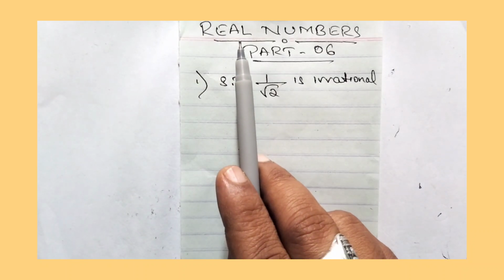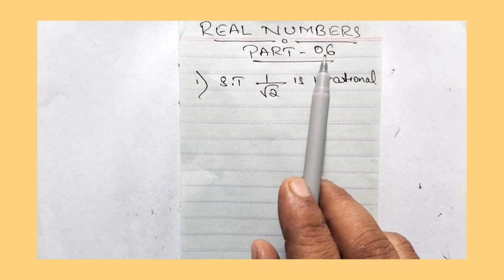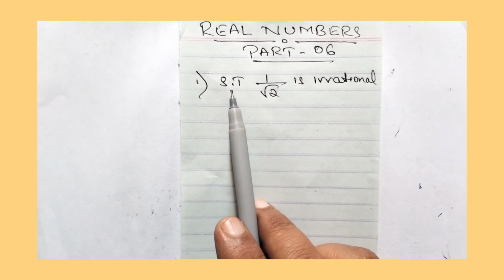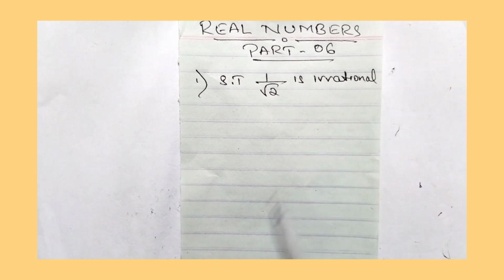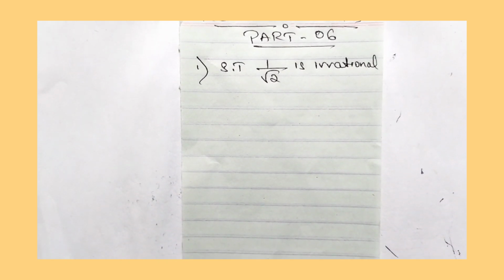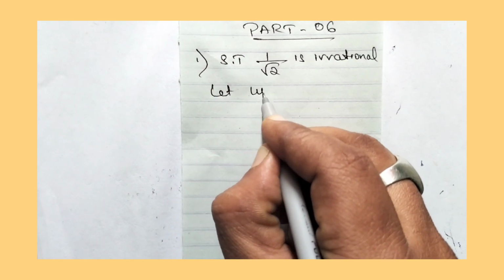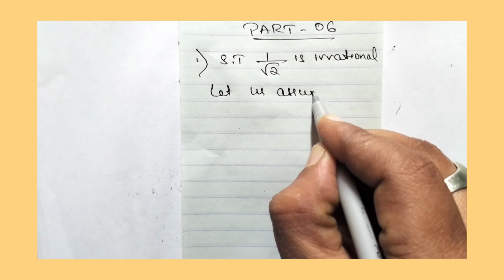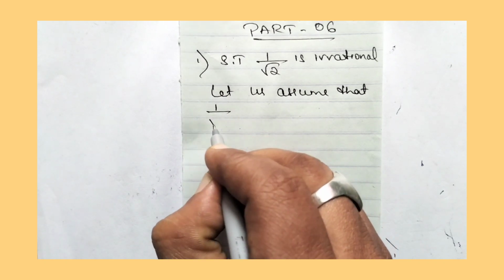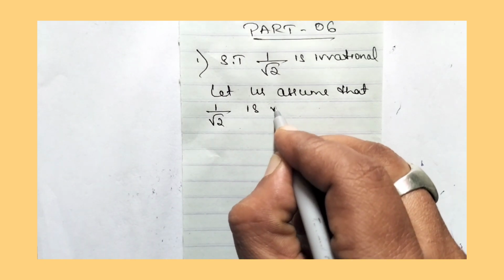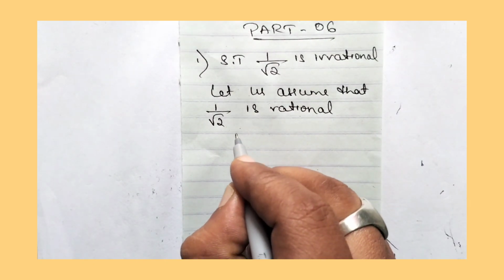So in this video we are going to continue the real numbers of class 10th mathematics part 6. In this video we are showing that 1 by root 2 is irrational. So let us show 1 by root 2 is irrational. Now let us assume that 1 by root 2 is rational.